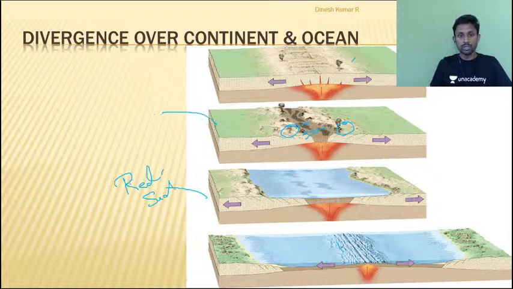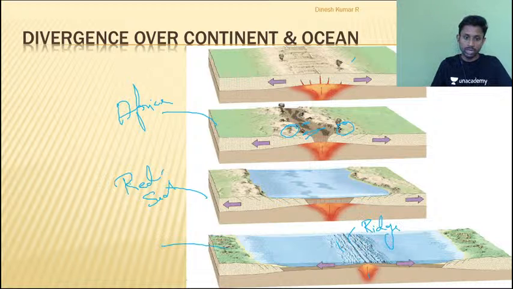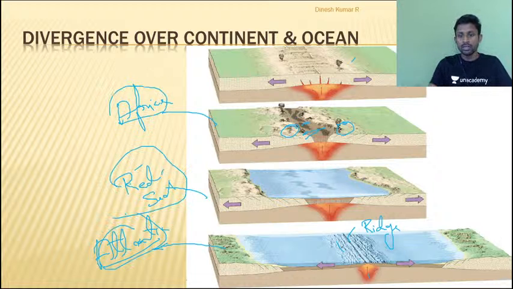We have taken the case of Africa, and finally we said the ocean landform will crack and lava will start outpouring, and this landform is referred to as oceanic ridge, and this we have talked about very clearly with respect to the Atlantic Ocean. All these things we have covered with examples in the last class regarding divergence.